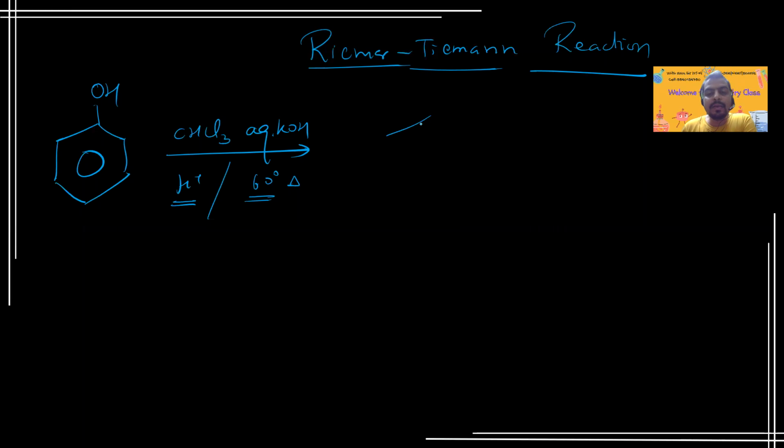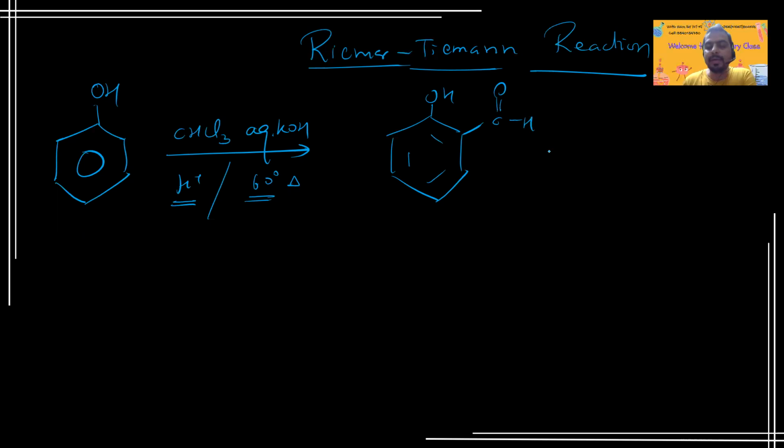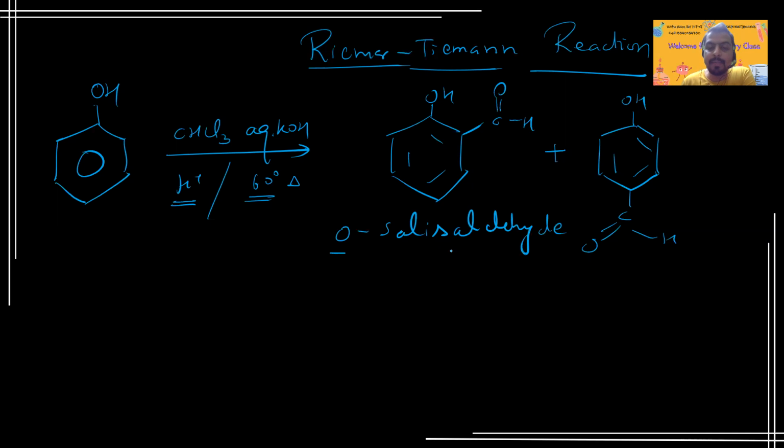So this gets converted into ortho-salicylaldehyde, with OH and CHO groups, as well as para-salicylaldehyde. Out of ortho-salicylaldehyde and para-salicylaldehyde, can you tell me which product is the major product? Out of ortho and para, which product will be the major product?